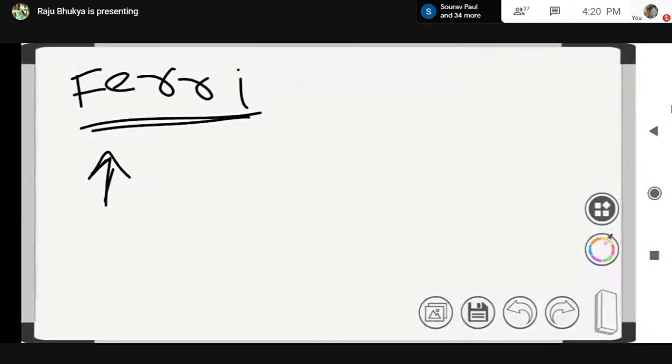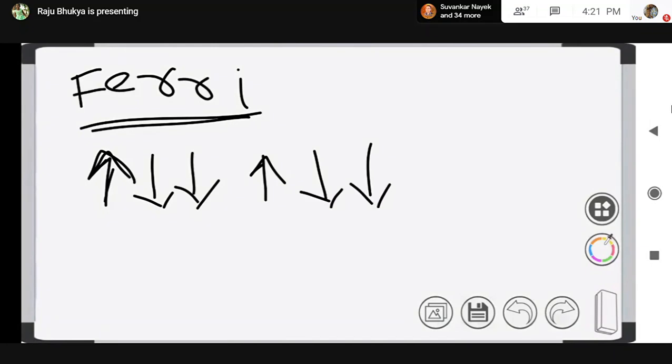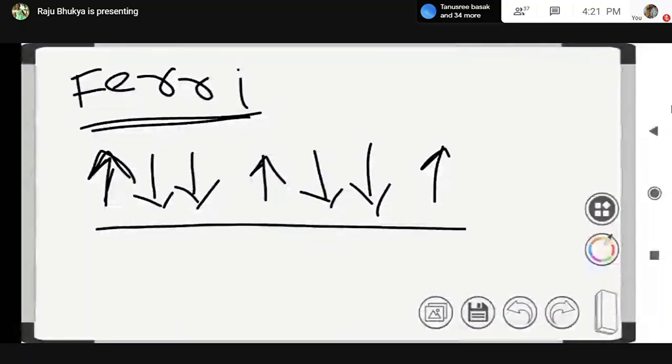For example, like this. So domains are oriented in parallel and anti-parallel directions, but in unequal numbers, like this.